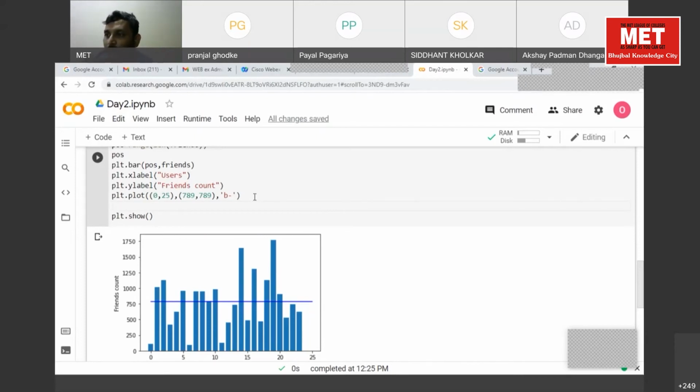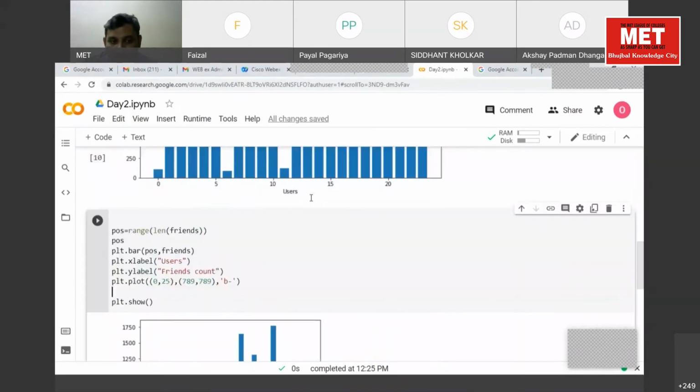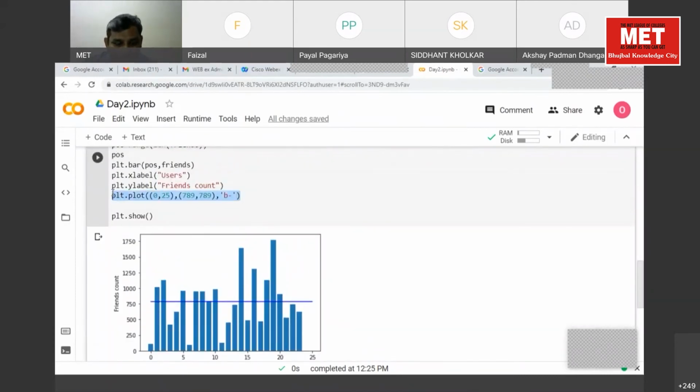Now we will draw a line from mean to standard deviation. Tell me, what is our standard deviation value? 425. See what I'm doing now: I'm plotting one more horizontal line. What value should it be if I want it above the standard deviation? Are you getting my point? And here I'm giving mean minus.